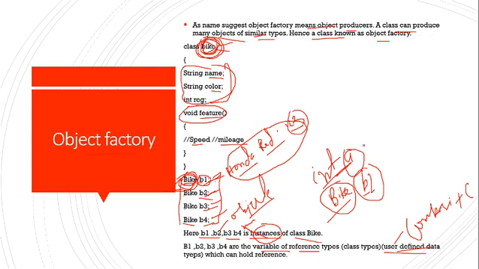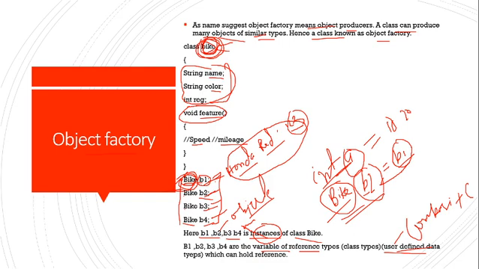A normal variable can store a value like 10, 20, 30, but B2 cannot store such a value. It can store the address of another object, like B2 equals B1. So it can store the address of B1 inside B2. That's why we also call it an address type or reference type.